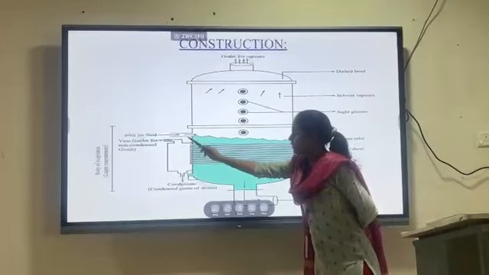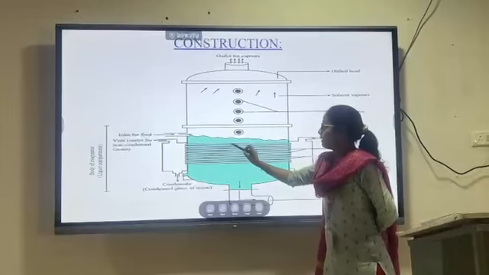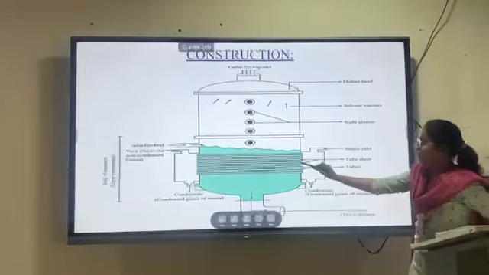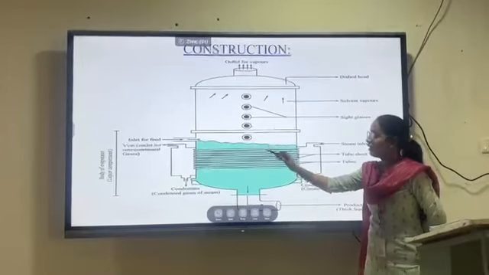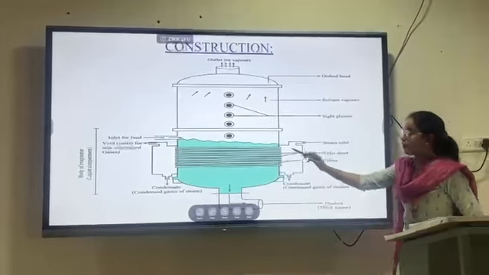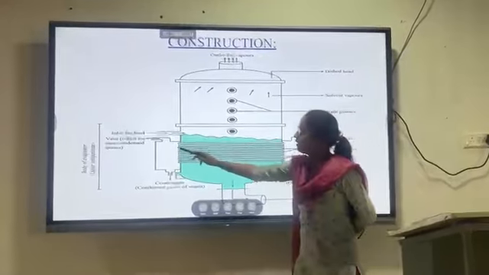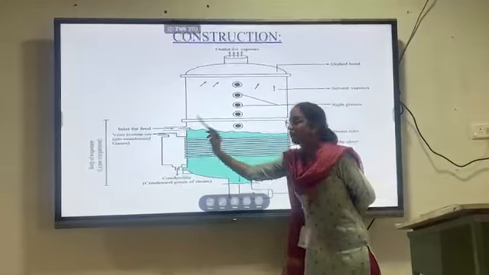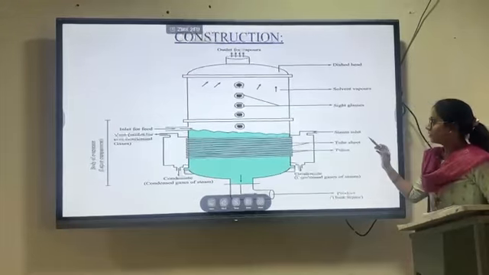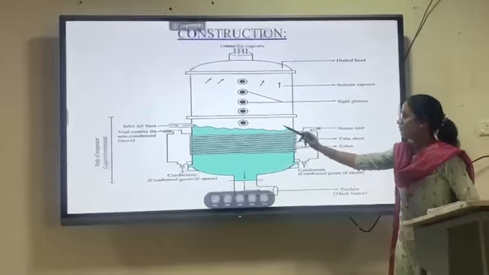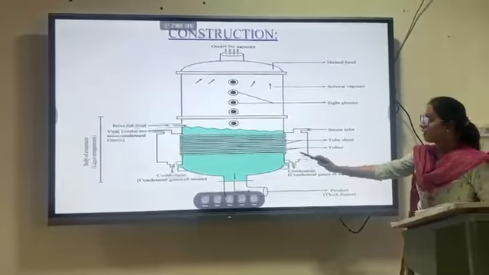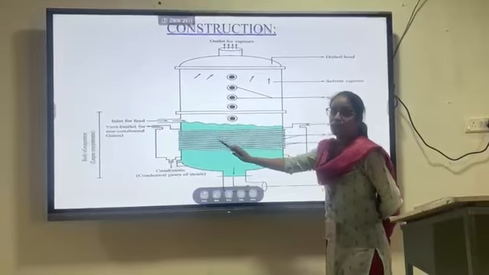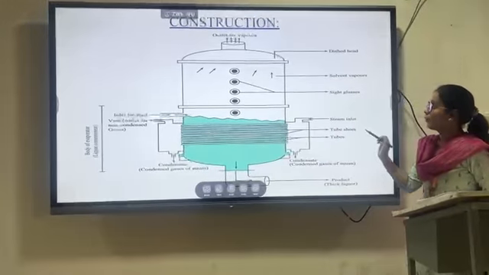In this lower compartment some 8 to 9 horizontal tubes will be present. These 8 to 9 horizontal tubes will receive heat from the steam. Here the feed inlet will be present in the lower compartment, and on the left side the steam inlet will be present. So the 8 to 9 stainless steel horizontal tubes will be present in the lower compartment.